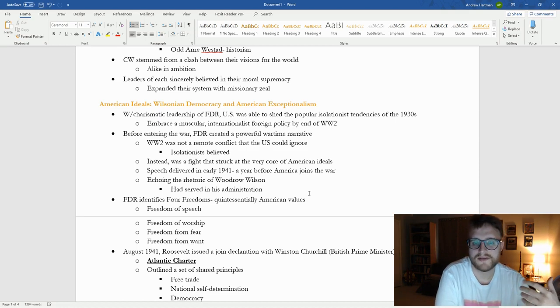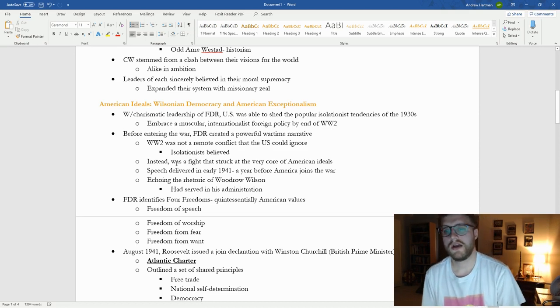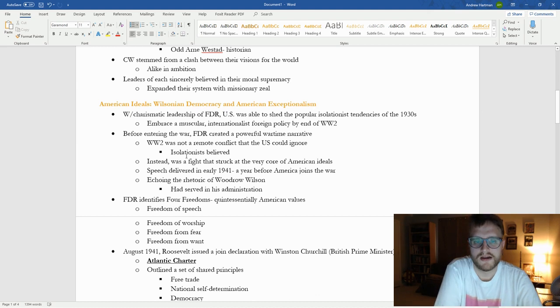But nevertheless, we saw a very strong isolationist ideal in the United States, a political ideal that was very popular. But with FDR, we see an internationalist foreign policy that they characterize as muscular, meaning very strong, very much trying to push their ideas onto other people by the end of World War II.